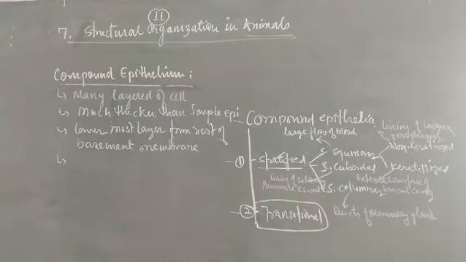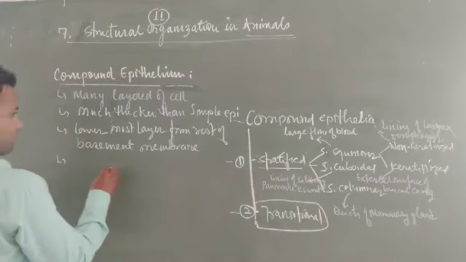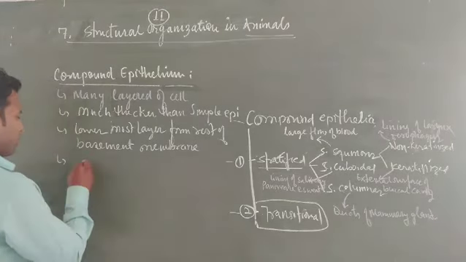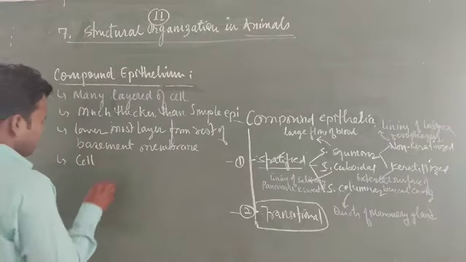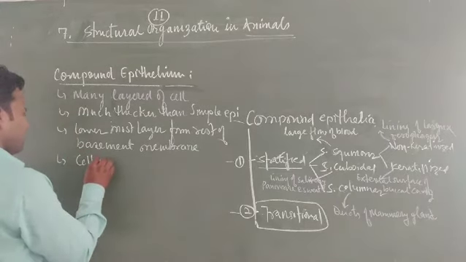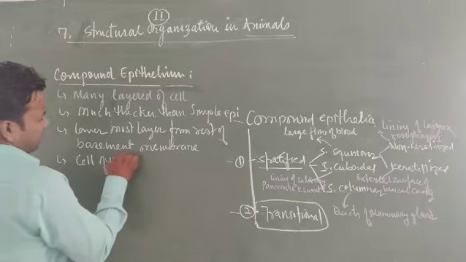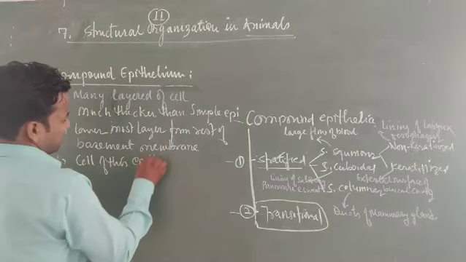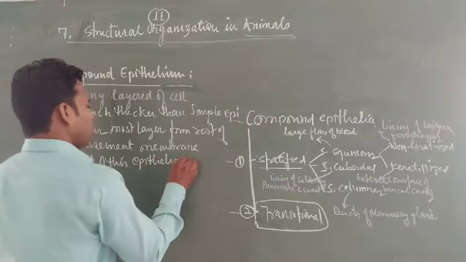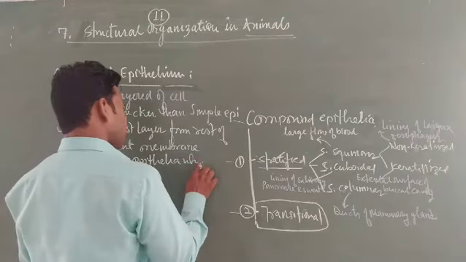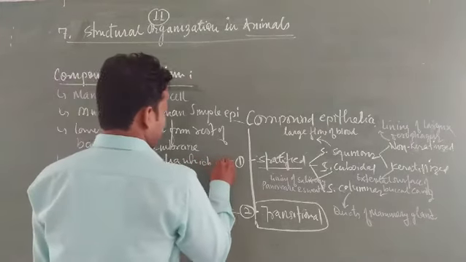The cells of this epithelia that form first must be cuboidal.